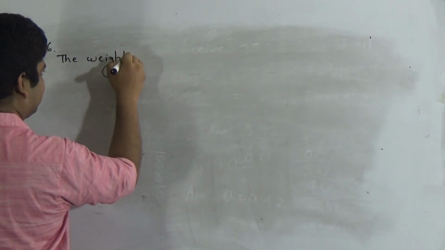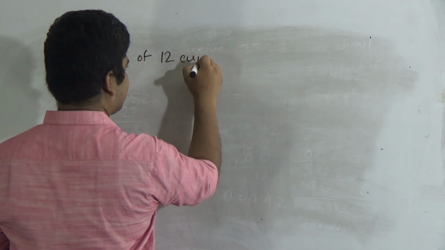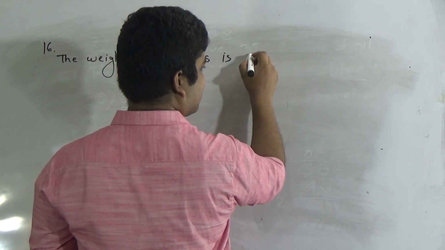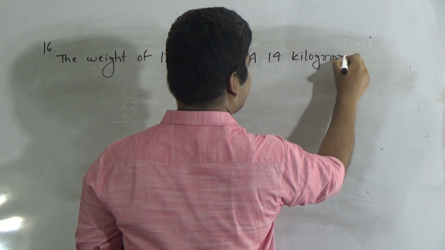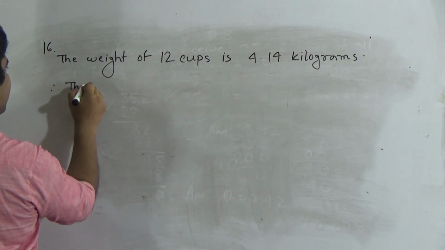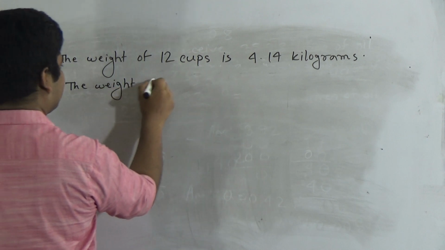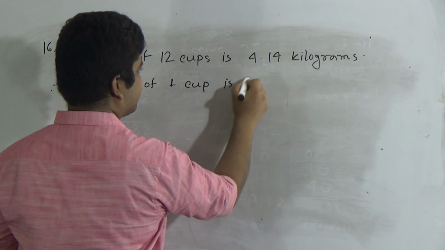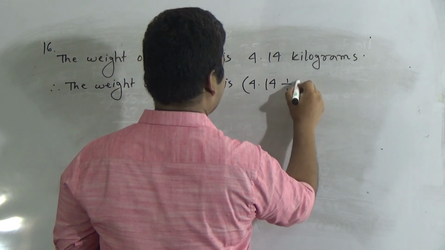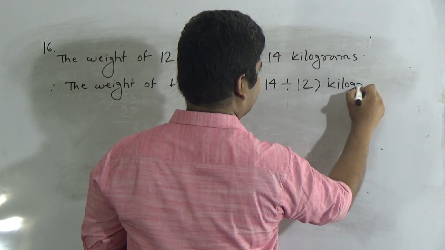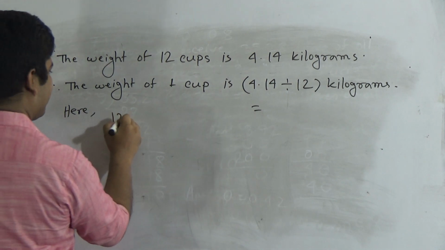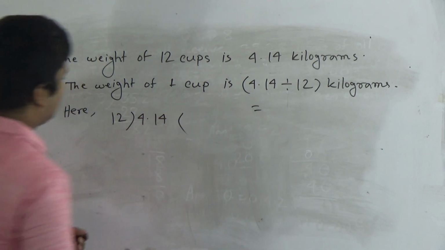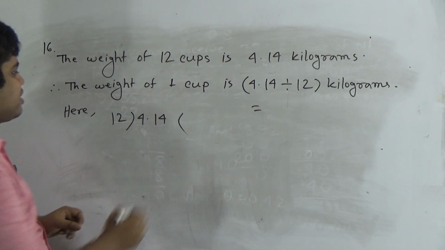Question number 16. The weight of 12 cups is 4.14 kilograms. Therefore we write the weight of 1 cup is 4.14 divided by 12 kilograms. Okay, now we do division. 12 divided into 4.14. Okay, in 4, 12 goes in 0 times.